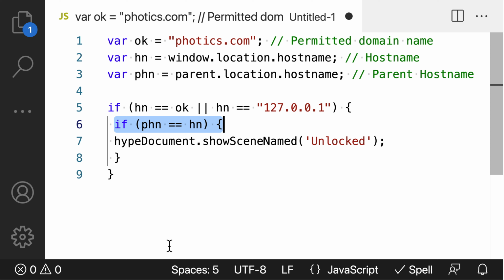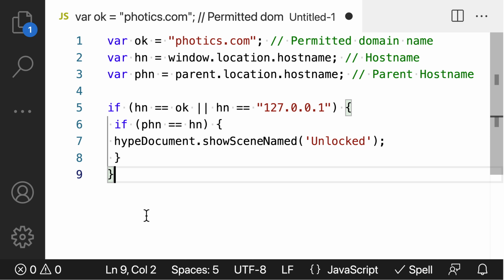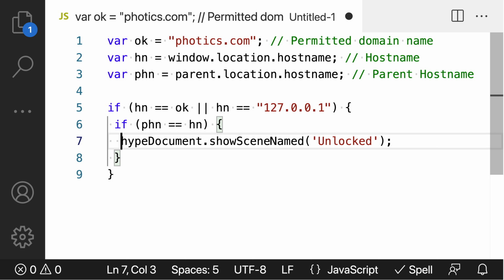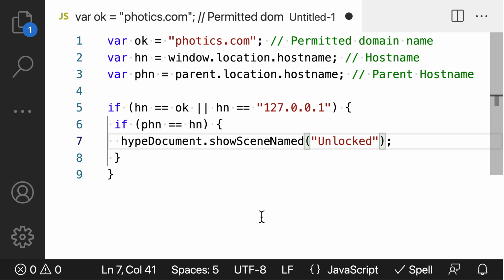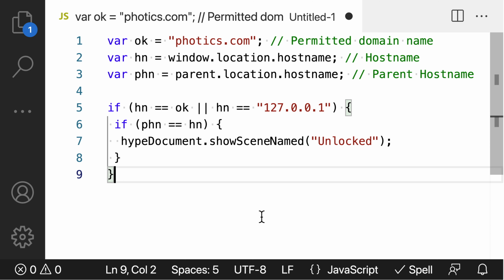Line number 6 is the second conditional. This part handles iframes. If the parent host name equals the window host name, then the condition is true. In other words, if where this project is being loaded from seems to be okay, then run the code inside. That's line number 7. It's using the Hype JavaScript API to load the next scene. The first scene is the locked icon. The second scene is the unlocked icon. Lines number 8 and number 9 just close up the conditionals. 33% of this code is just neatness, so that's nice.